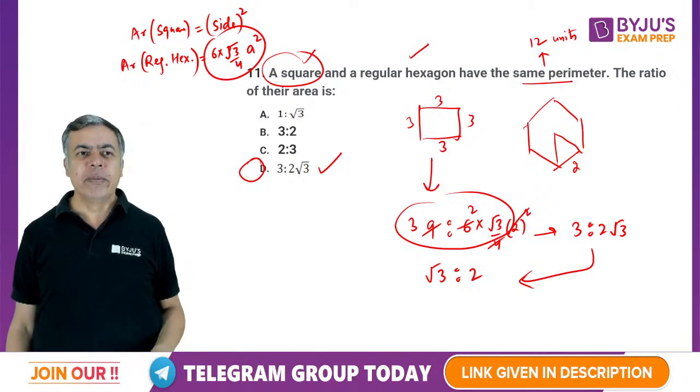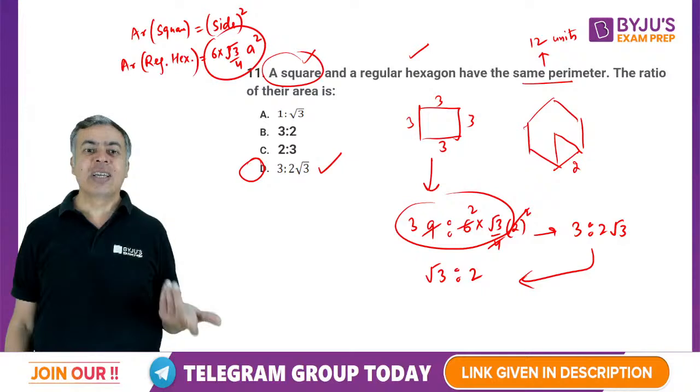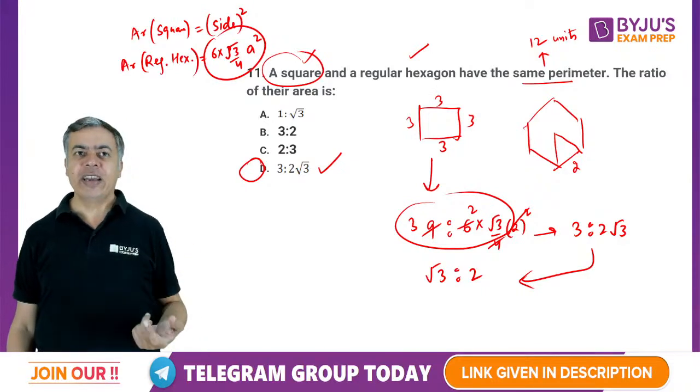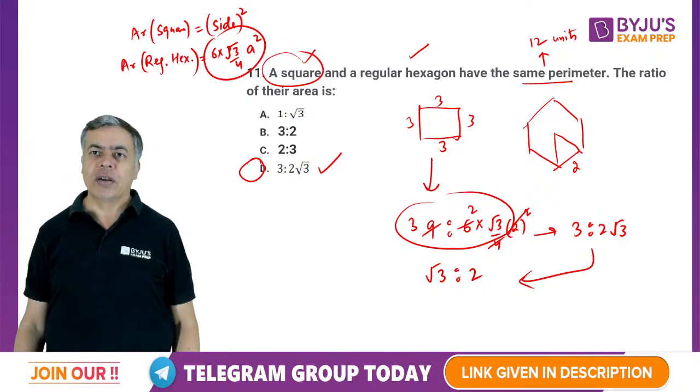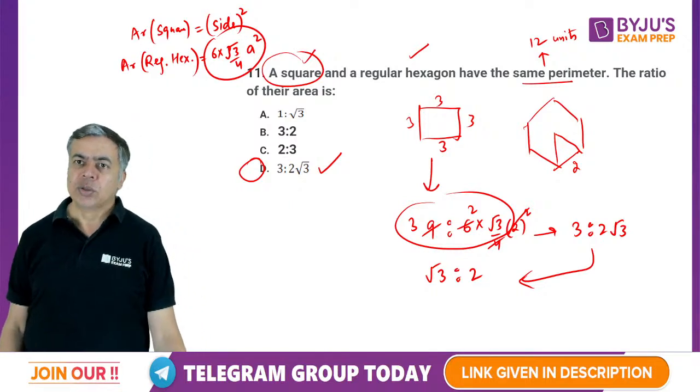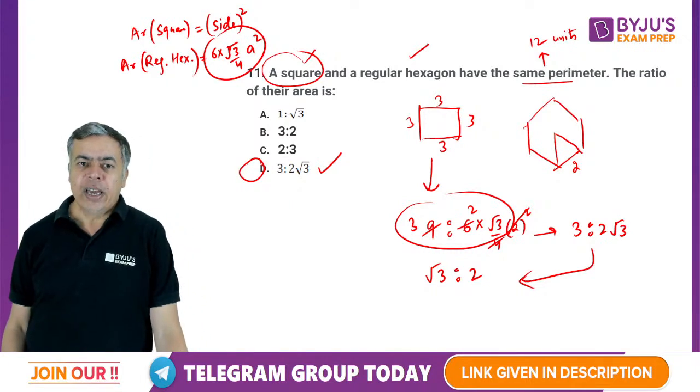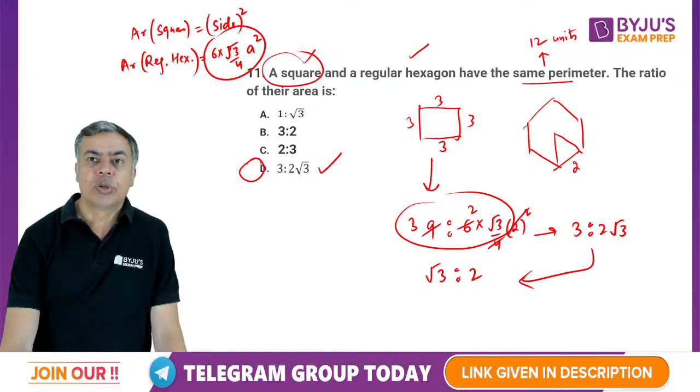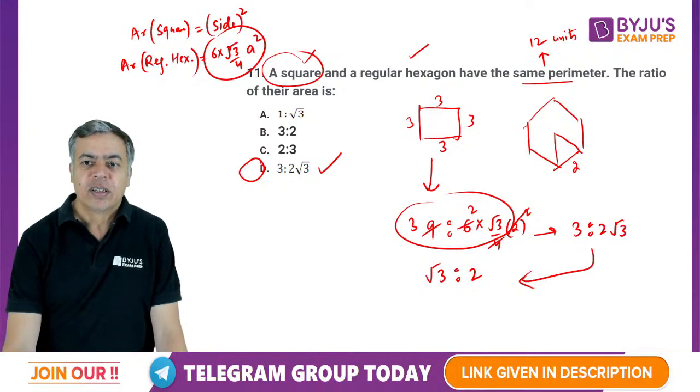I'm writing 6 into deliberately, because there are 6 equilateral triangles, and the equilateral triangle area is root 3 by 4 A square, right? And the side is 2. Okay, so the answer will be 3 is to 2 root 3, D option. So let's move to the next one.